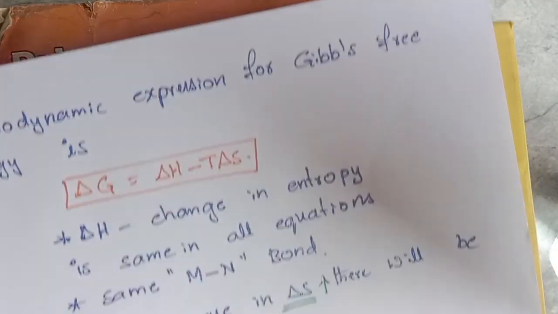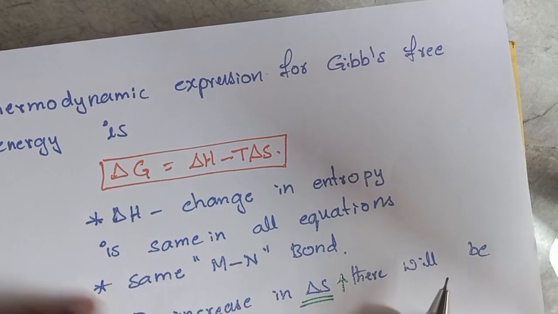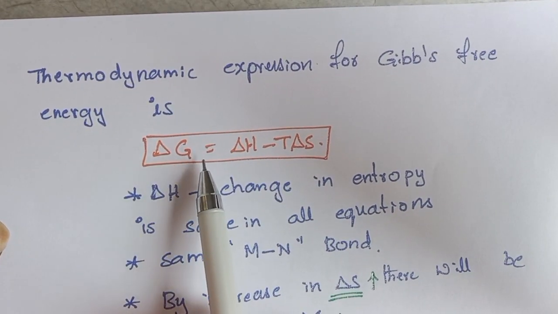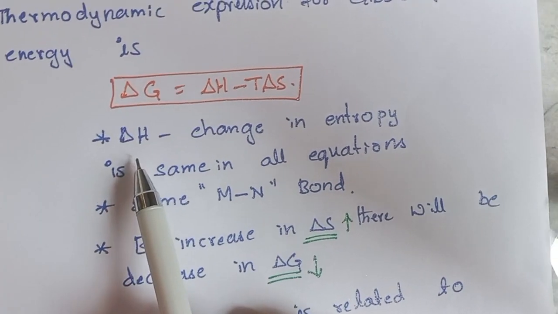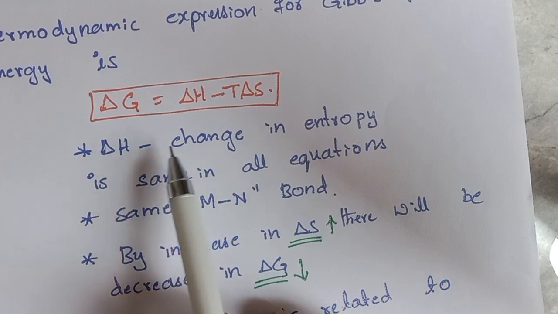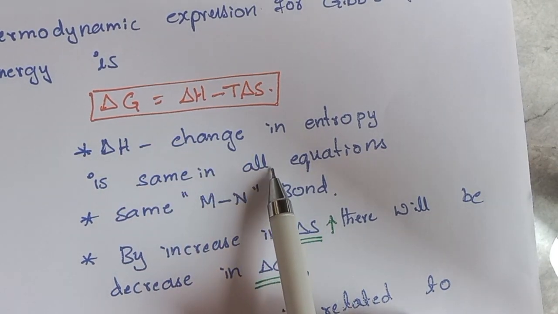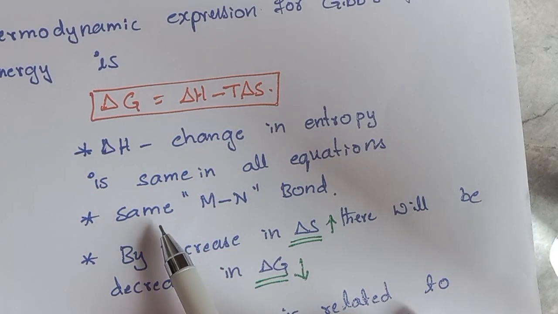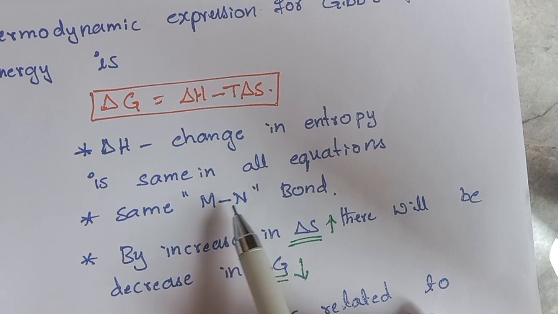If we see the thermodynamic expression for Gibbs free energy, it can be given as delta G equals delta H minus T delta S. Where delta H is the change in enthalpy and it is the same in all equations because in all products the metal to ligand bond donor is nitrogen only.